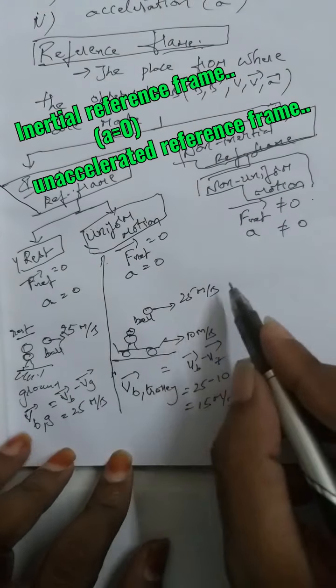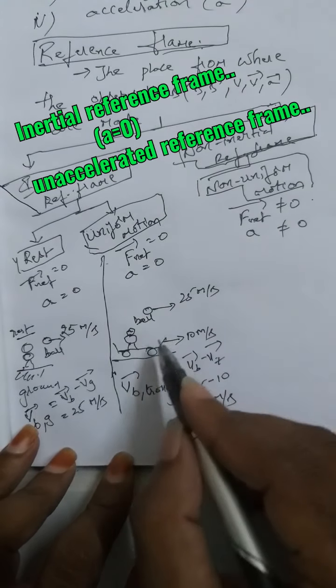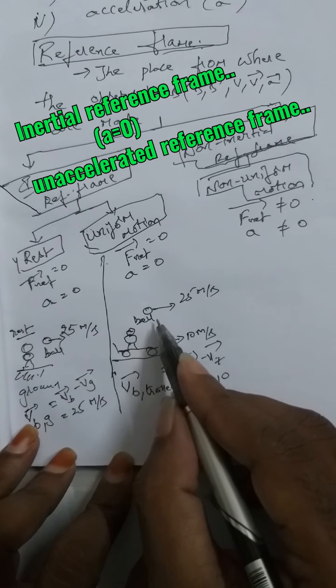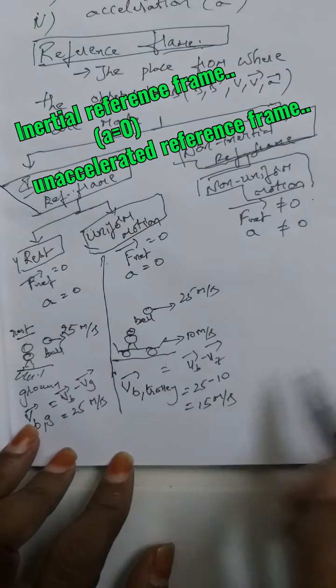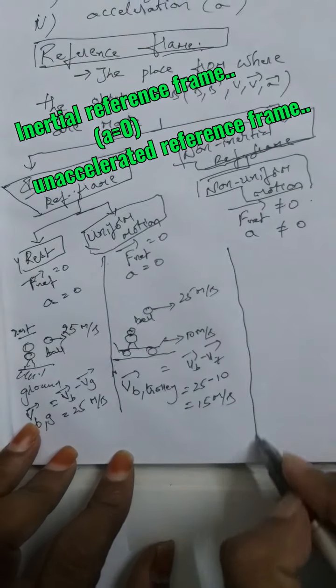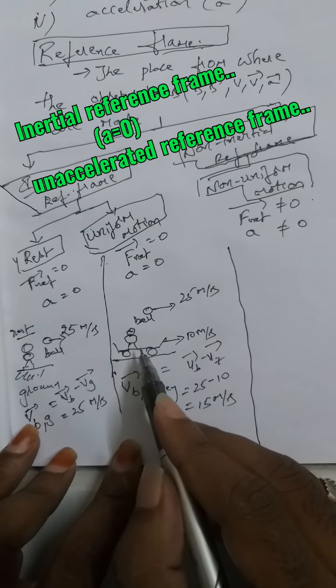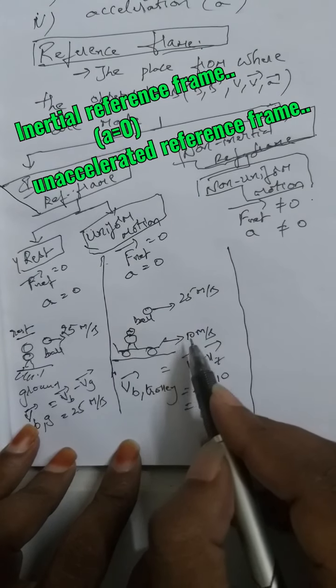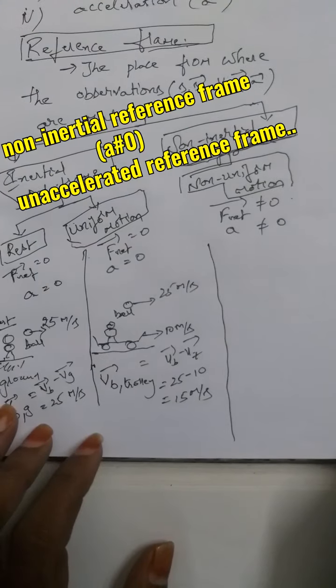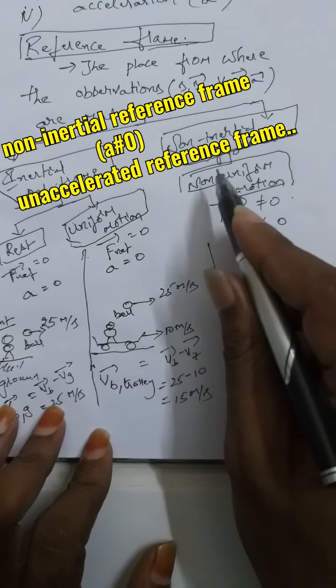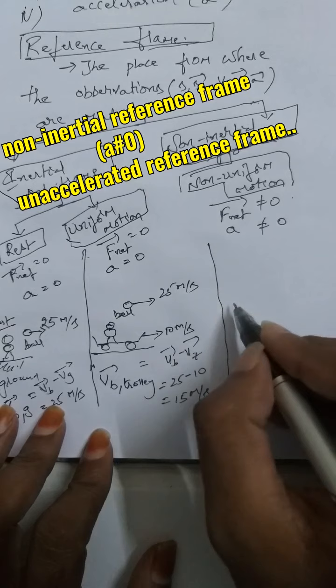So actually the ball is moving with a speed of 25, but for this reference frame, the ball is observed to be moving with a speed of 15 meter per second. This reference frame is moving with a constant velocity, that is 10 meter per second. This is also called an inertial frame of reference. But coming to a non-inertial frame of reference, here acceleration is not equal to 0.